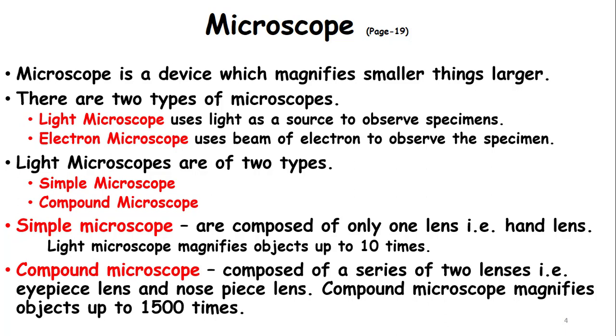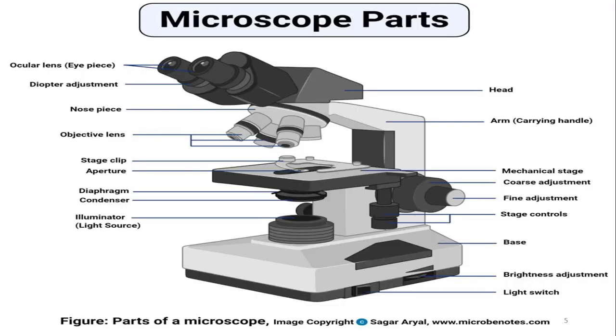Now look at the structure of the microscope. You can see that these are the eyepiece lenses and these are the nosepiece lenses. So this is actually a compound microscope, a good quality compound microscope, and it can magnify objects up to 1500 times.